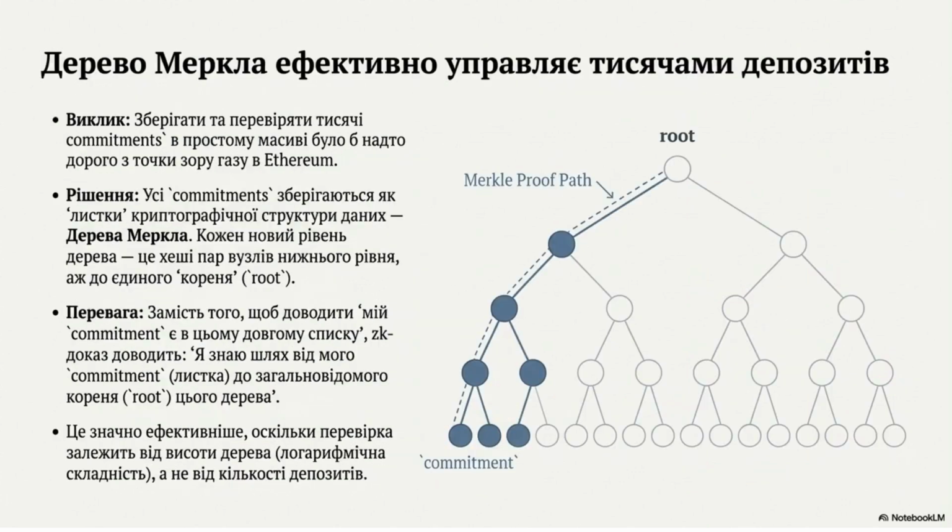The Merkle tree efficiently manages thousands of commitments. Storing and checking thousands of commitments in an array is too expensive on Ethereum. Instead, all commitments are stored as leaves in a cryptographic structure called a Merkle tree. A ZK proof verifies a commitment's inclusion in the list by proving the path from the leaf to the public "root." This check is efficient, depending only on the tree's height, not the number of deposits.